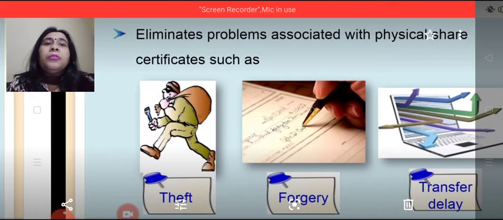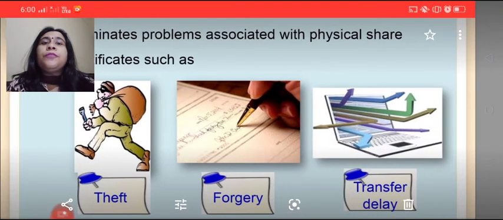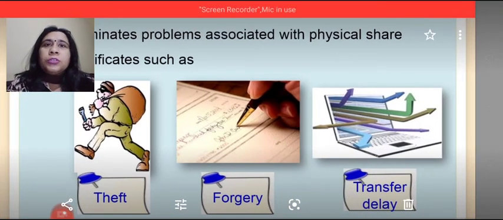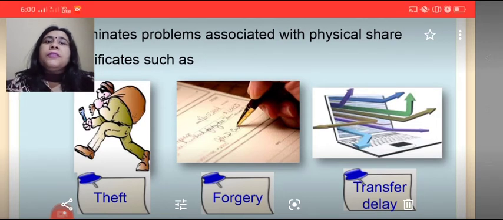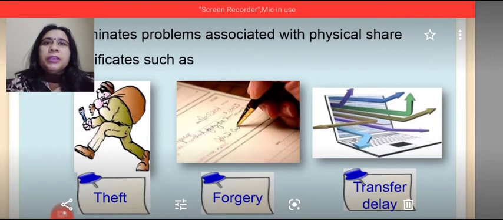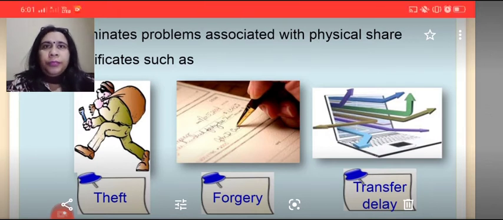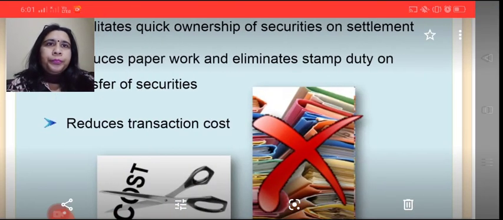Now, why DMAT account? It eliminates the problem associated with physical share certificates. It's also difficult to physically transfer and deal with physical certificates such as shares, debentures, bonds. There is always a risk of theft, a risk of copying, that is forgery, a risk of transfer delay. Therefore, electronic account is used, and in dematerialized form, this account helps the holder to transact in dematerialized form.